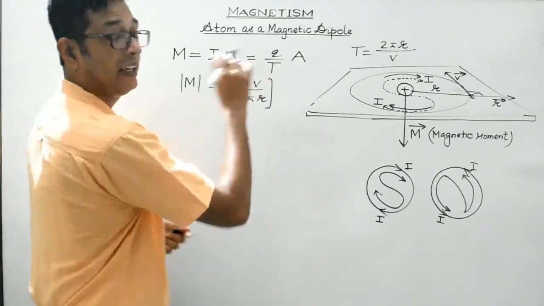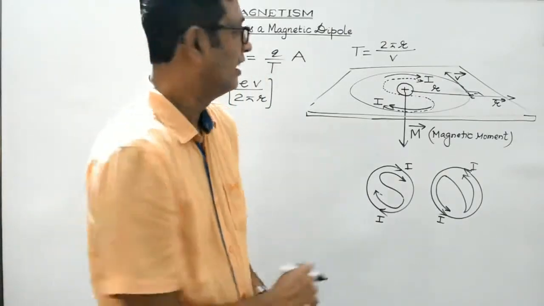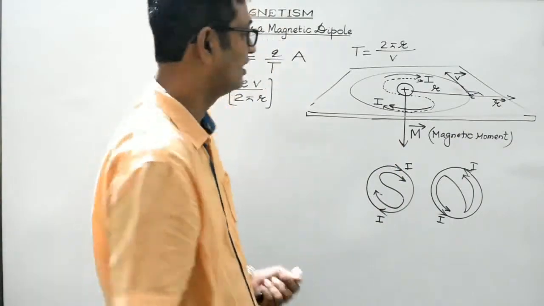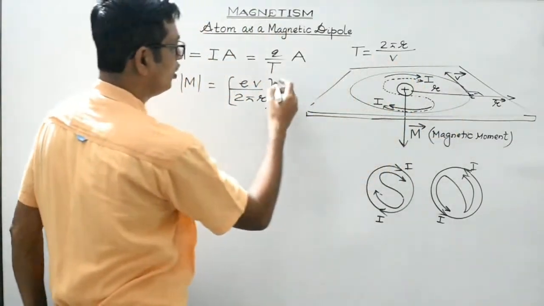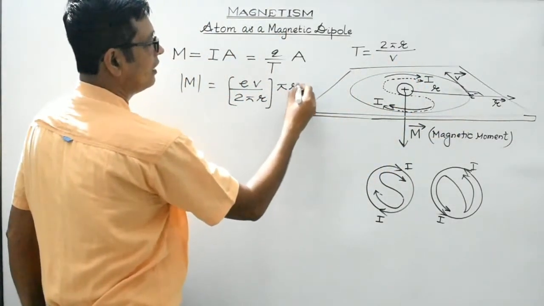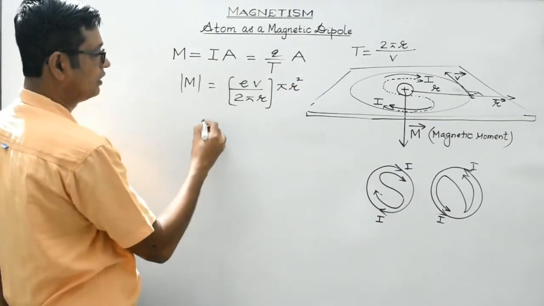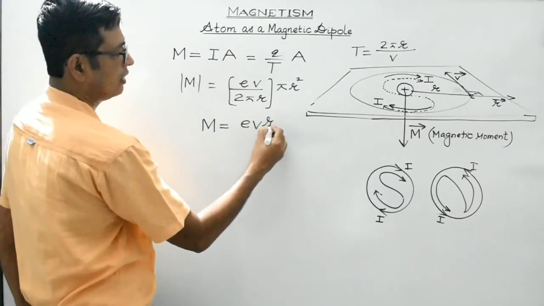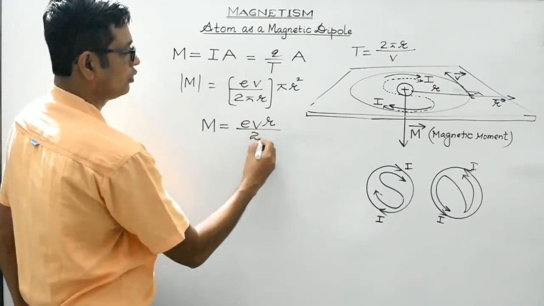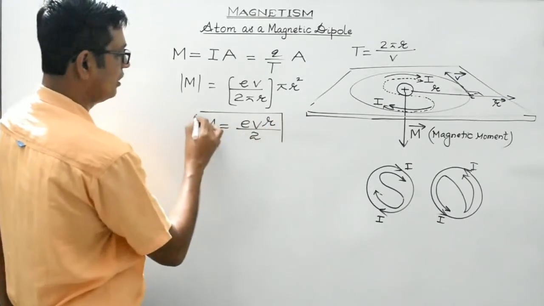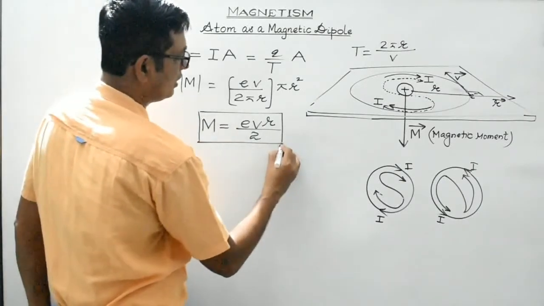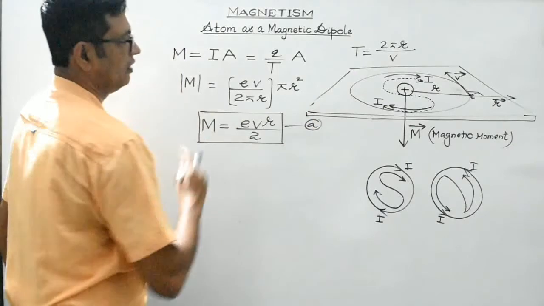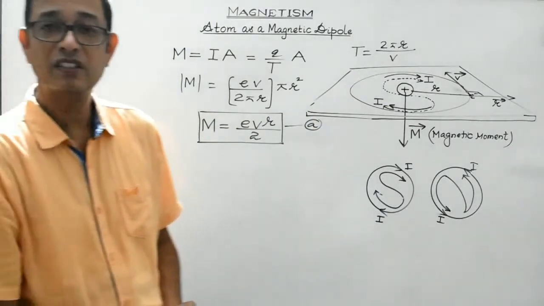Clear? And area of the loop. This circular orbit is considered to be of radius r. Therefore, area of the circular orbit would be pi r square. So the magnetic moment, students, it would be equal to evr divided by 2. This is a very, very important relationship which we'll be using in the coming topics, right? Put this as equation P. Clear, students?